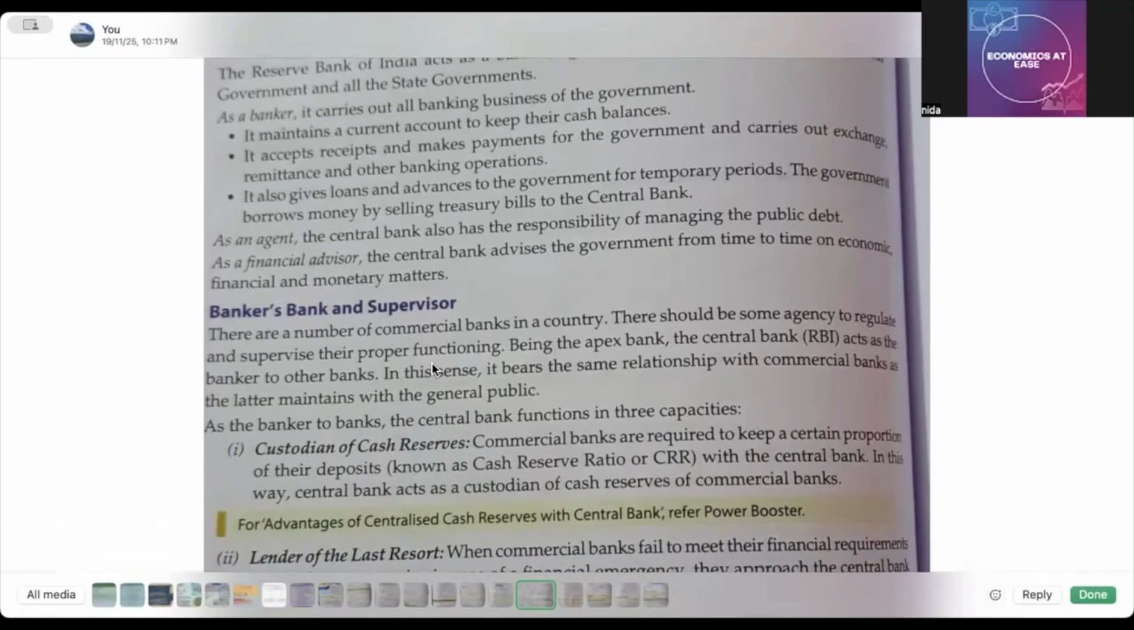Bankers bank and supervisor. Now the central bank acts as a bankers bank, यानी कि जैसे कि हम पैसा जमा करते हैं कमर्शियल बैंक्स में, so it's our bank. Similarly the commercial banks also, all the commercial banks, okay, वो अपना भी पैसा इकट्ठा करके कहाँ पे जमा करेंगे? That is with the RBI. Okay, and that's why it also acts as a bankers bank and also supervises.